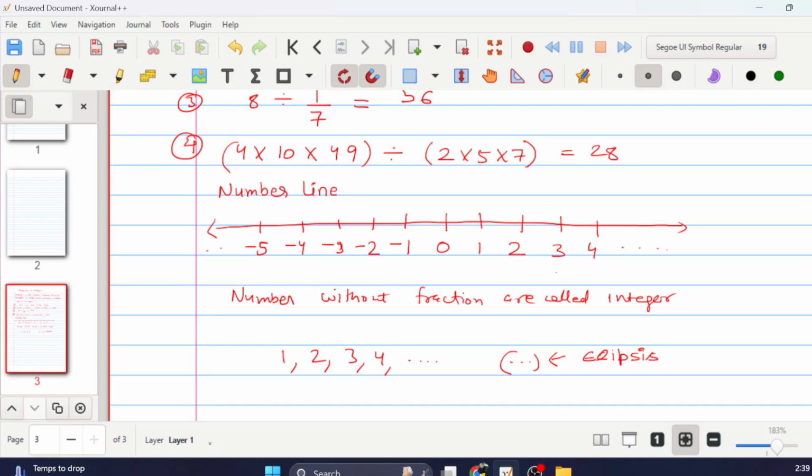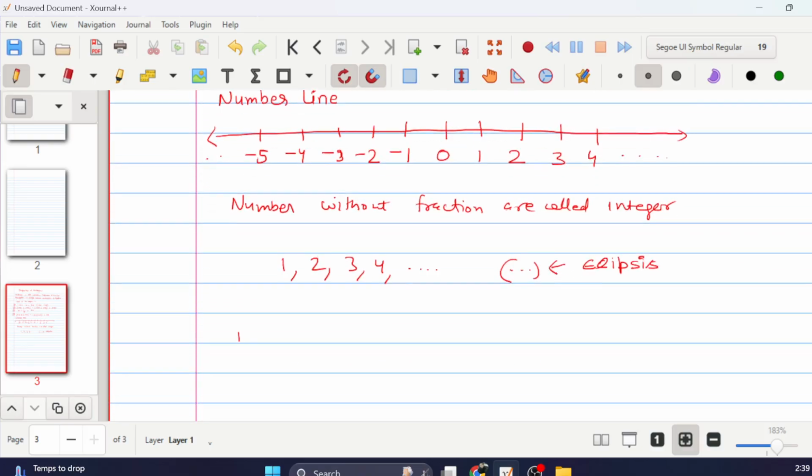Sometimes there are also series like 1, 2, 3, dot dot dot, then 10, 11, and then again dot dot dot, and then 19, 20. So I can use something like this to tell that it ends at 20. You can use it multiple times to show the important points, so you can use these 3 dots in multiple places.